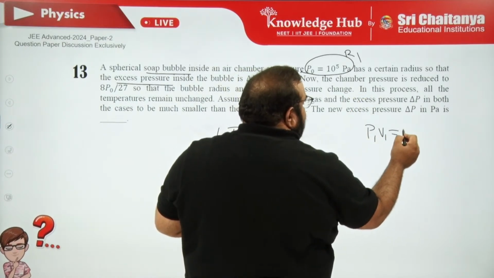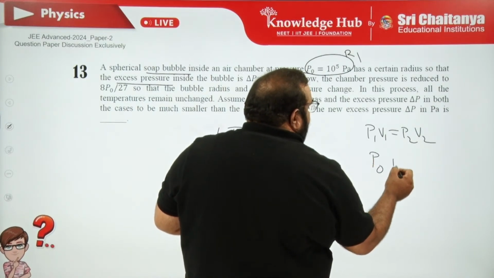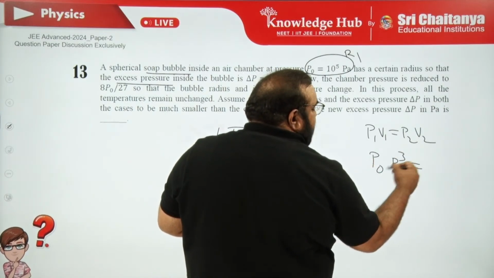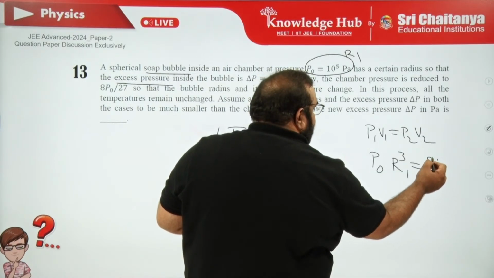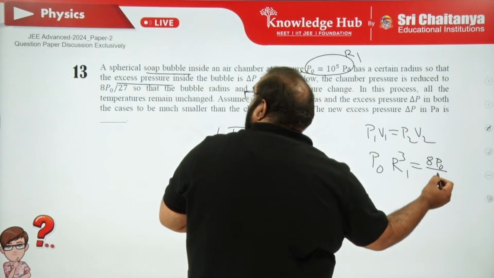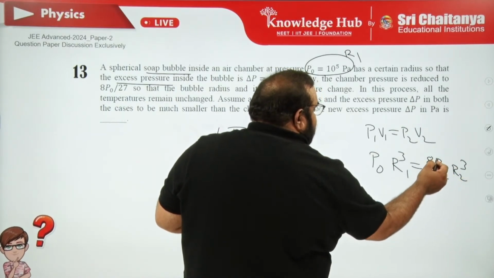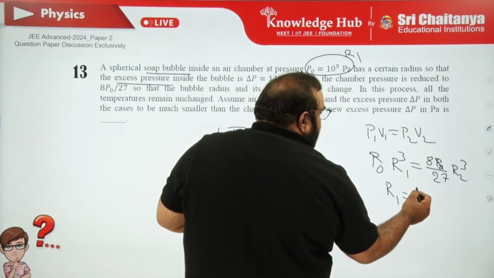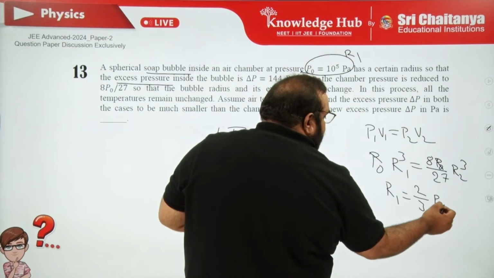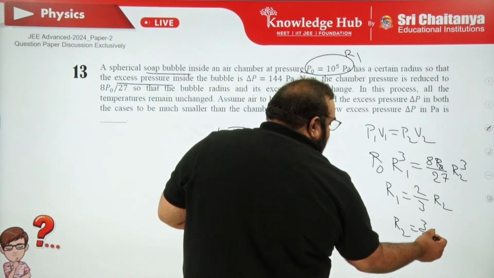Then P1 V1 is equal to P2 V2. Write it as P naught V1 over R1 cube, because 4 and 5 get cancelled. This is 8 P naught by 27 into R2 cube. From this, P naught gets cancelled, R1 is equal to 2 by 3 R2, or else R2 is equal to 3 by 2 R1.